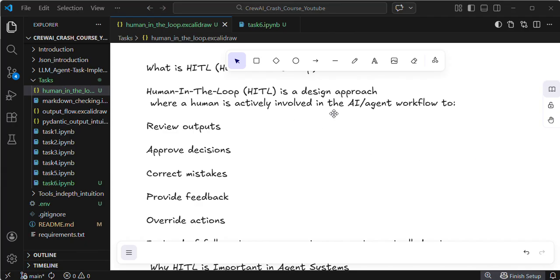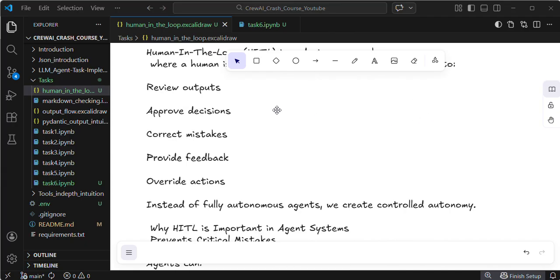Human in the loop is a design approach where a human is actively involved in the AI agent workflow to review outputs. This is important. For reviewing output, approve decisions.